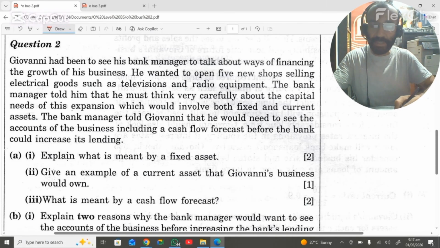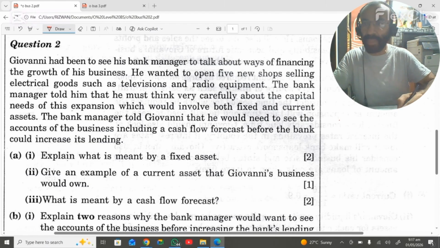Good morning, students. Today we are going to solve a question of the Business Studies O levels from paper number 1. And the statement is: Giovanni had been to see his bank manager to talk about the ways of financing the growth of his business.